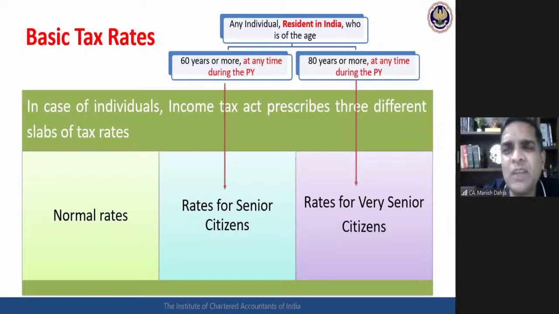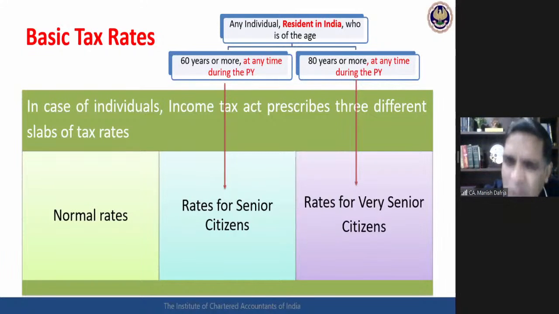Conventional wisdom will give me an idea. The common sense will tell me, oh, for 364 days during the year the person was not of 60 years of age. Only one day he is of 60 years of age. How can he get a benefit for this year? So common sense will tell me, no. For this year, this special benefit would not be applicable. Normal rates would be applicable. And in tax laws, common sense does not have much applicability. Reading carefully is what is required.